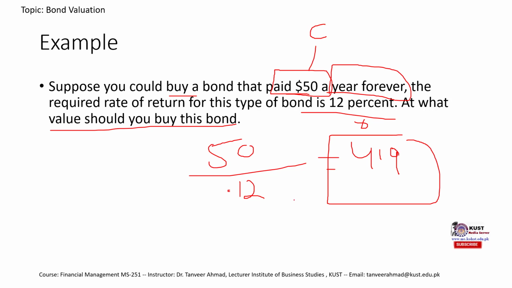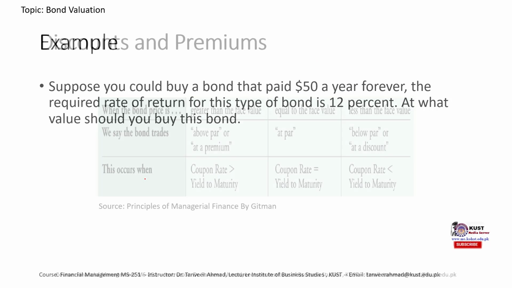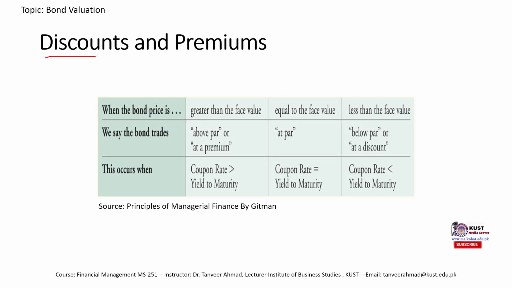So this marks the end of our discussion of the valuation concepts. We had completed the discussion on valuation of a coupon bond, valuation of a zero coupon bond, and then we discussed in this lecture the valuation of perpetual bond. Now we would move towards the concept of a discount and premium. We have discussed some idea of discount and premium. We would look into detail of it.